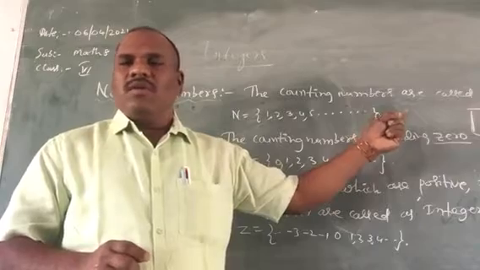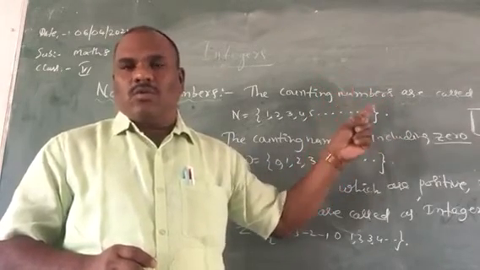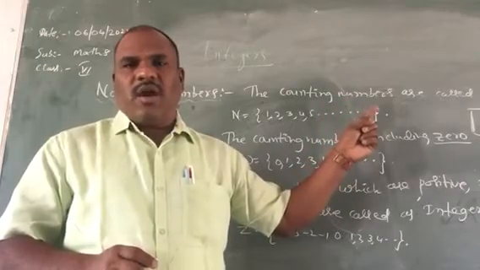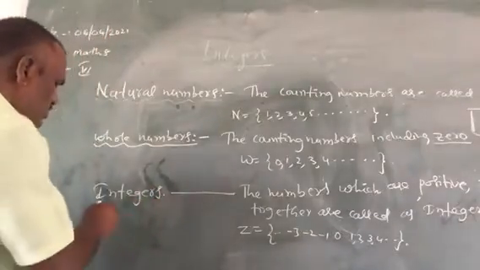But whole numbers are not a subset of natural numbers. Why? Because in natural numbers there is no 0. 0 is not there in the natural numbers. Is it clear? Yes.